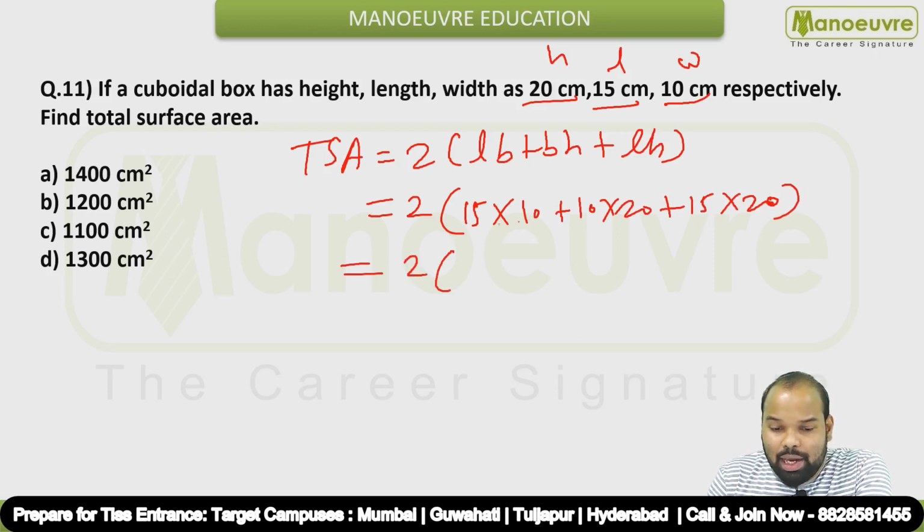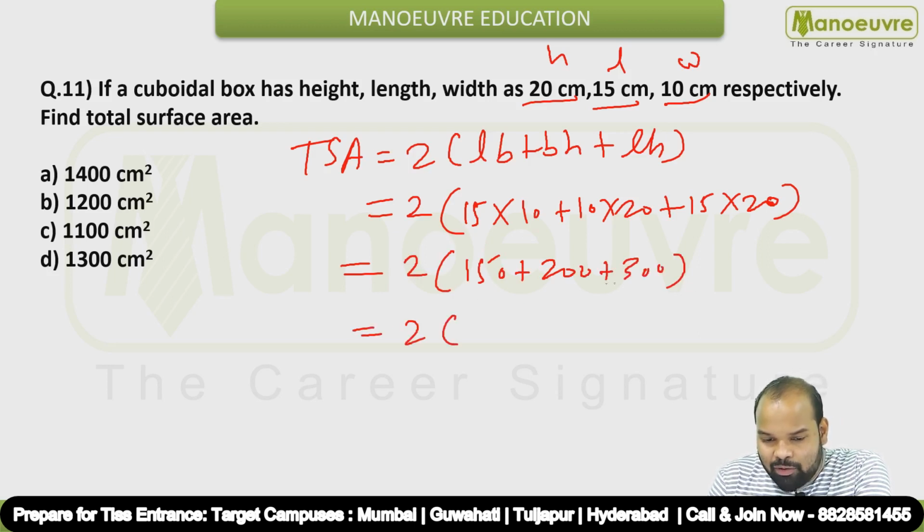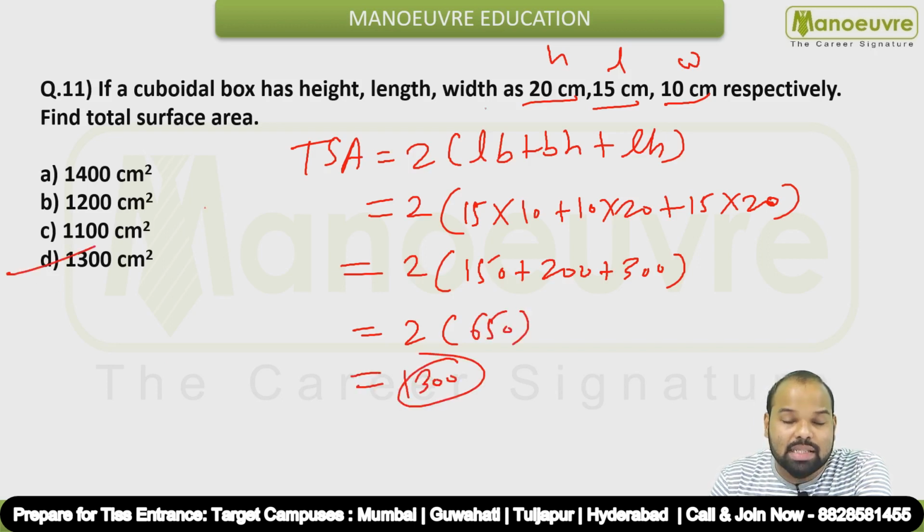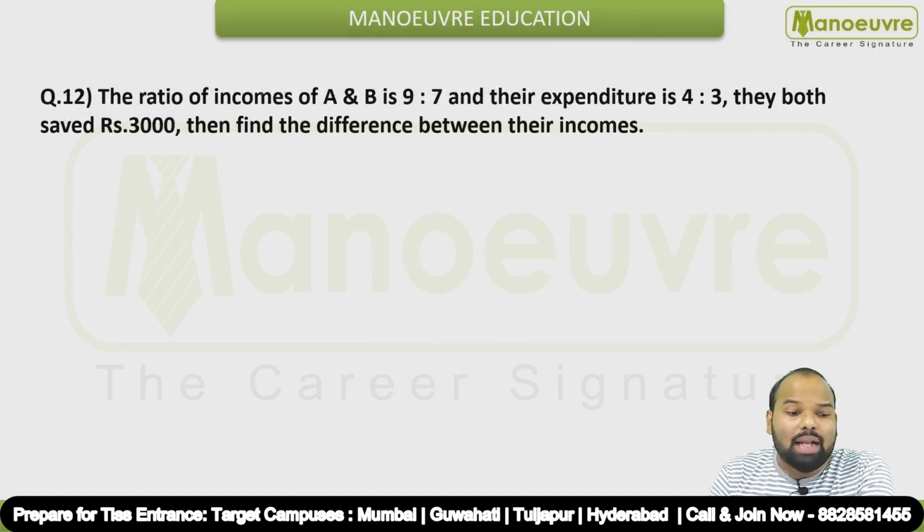So 2 into this will be 150 plus 200 plus 300, and if you add this up, it will be 500, 600, 650. And what is 650 into 2? It is nothing but 1300. So the answer is 1300 centimeters square for this particular question, guys. Okay, now question number 12.